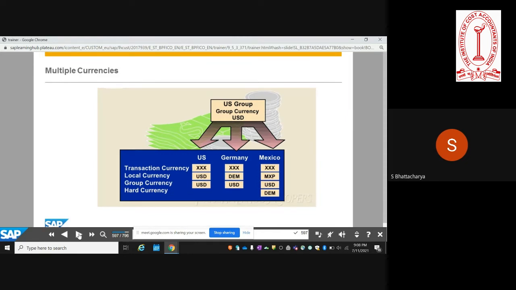Then you have the transaction currency, which is the currency in which the instant transaction is happening. Then you have the local currency, which is the local currency of the company code of the legal entity for which you are reporting. So these are the 3 main currencies. There's another concept of hard currency which is not used that much. So let us only focus on the group currency, the transaction currency, and the local currency.